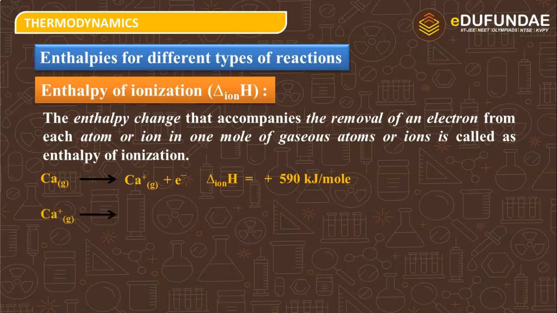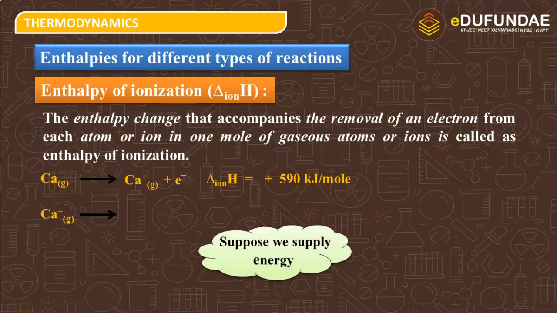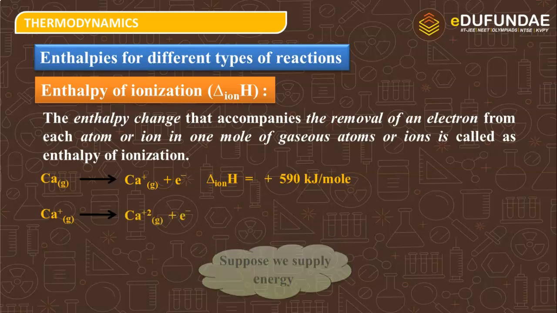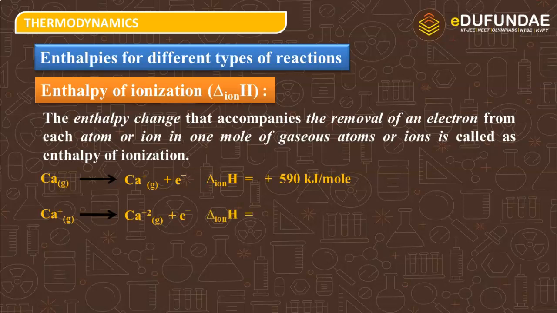In the next step, if we remove one more electron from that unipositive cation by supplying some more energy, then it will get converted into a dipositive cation with the removal of an electron. And for this second step, delta H of ionization is equal to 1150 kilojoules mole inverse.